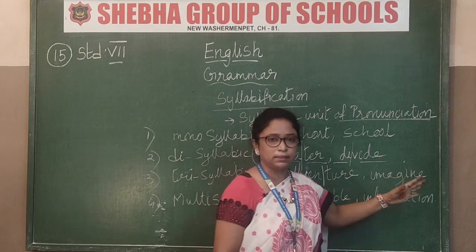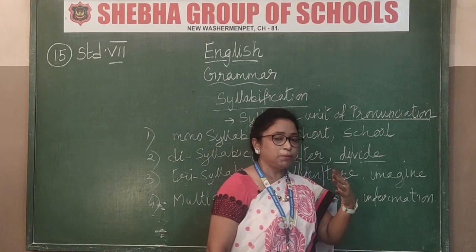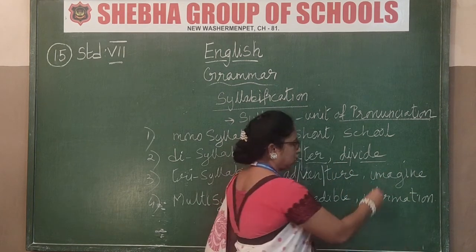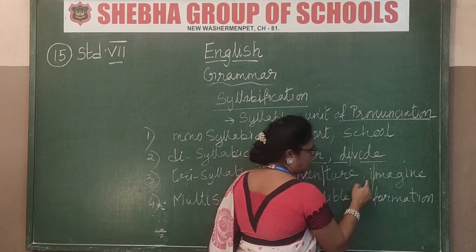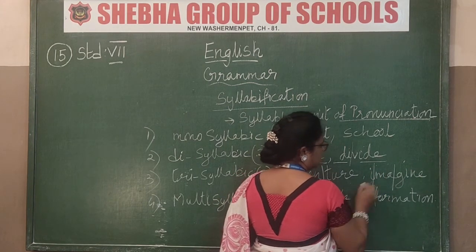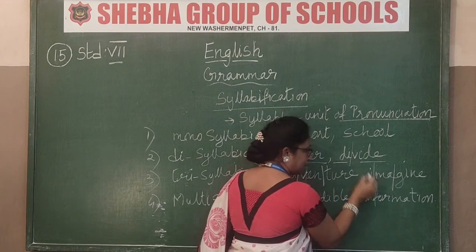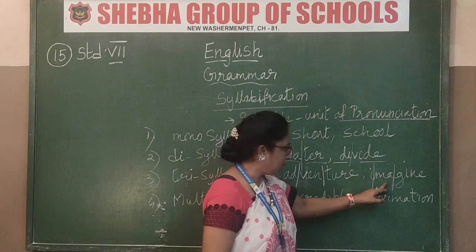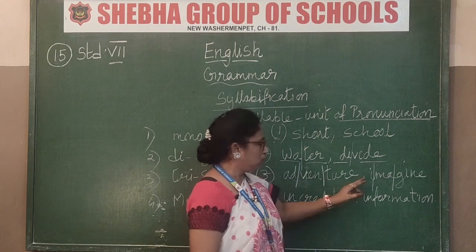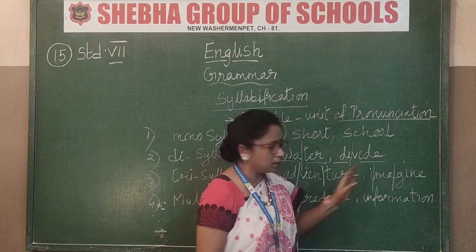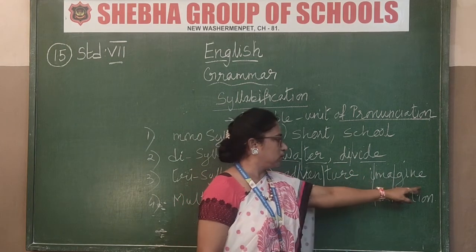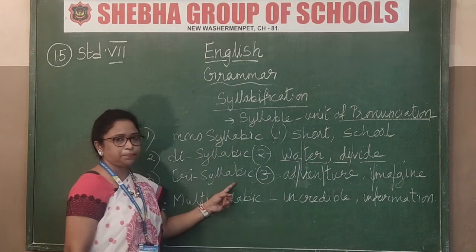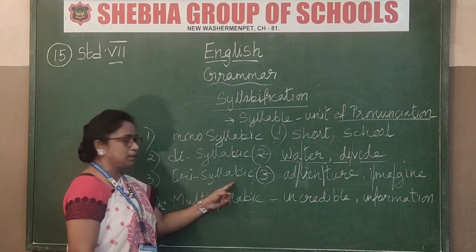Now see this. Imagine. How do we say it? How do we pronounce it? Imagine. So I stands alone, E stands alone. Got that now? 1, 2, 3. See, one letter, how I am dividing it. Imagine. Don't think of it as imagine in one piece, that's wrong. So there are three breakups here. So it comes under what? Trisyllabic. Mono, di, trisyllabic. Got that now?